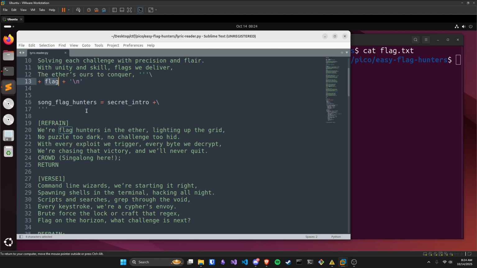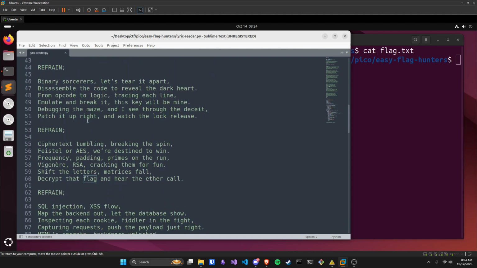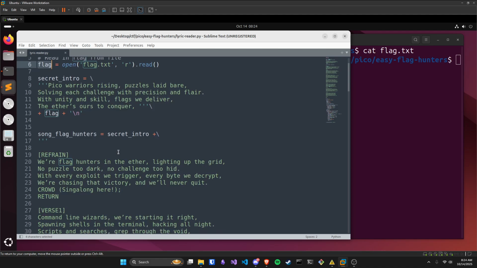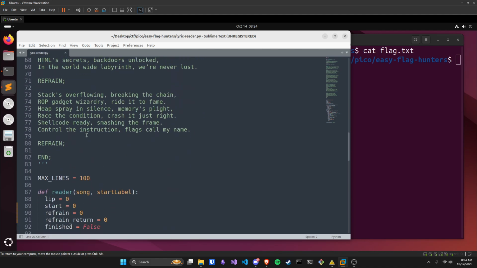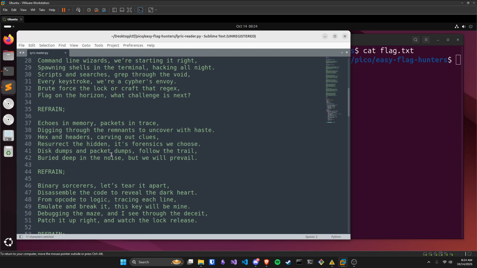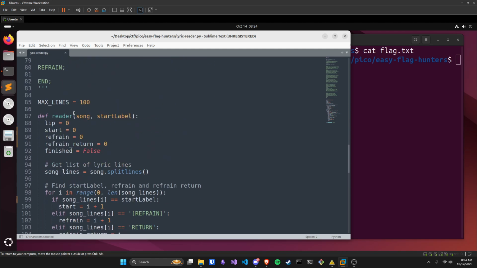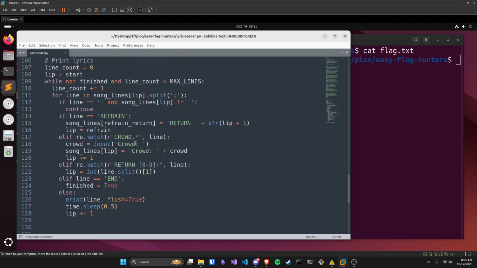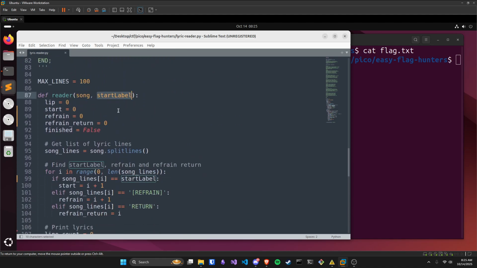And then the song Flag Hunters, it seems to be a song with a lot of verses. It has a lot of lines, but at the very beginning, it contains that secret intro. And remember, that secret intro has our flag. After defining this set of strings, the song Flag Hunters, we see that there's this helper function reader. We go all the way on the bottom. It passes in two variables, song flag hunters, that really long string, and verse one. So verse one is essentially the start label, right?